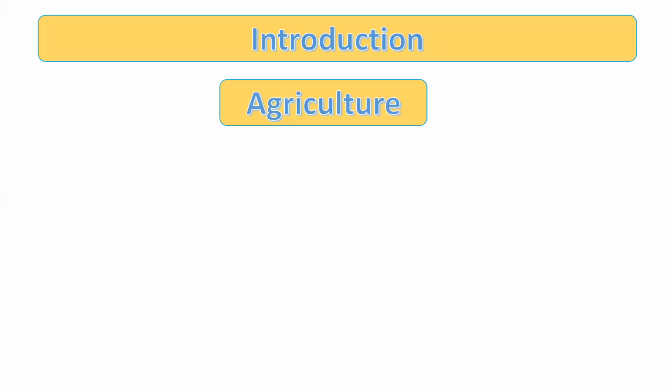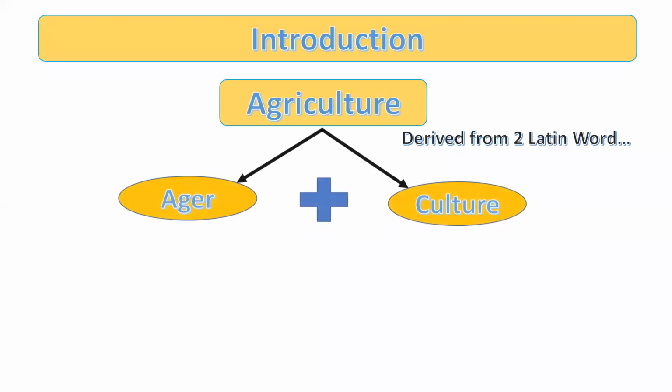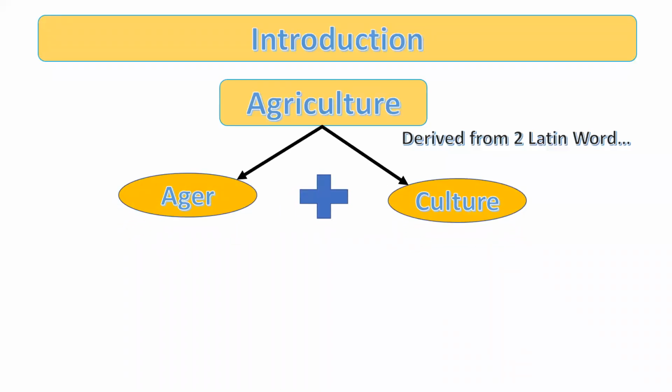My dear students, if we think about the word agriculture, this word is derived from two Latin words: ager and culture. What does it mean? Sometimes in your exam, a 1-mark question is: agriculture is derived from which word and from which language?